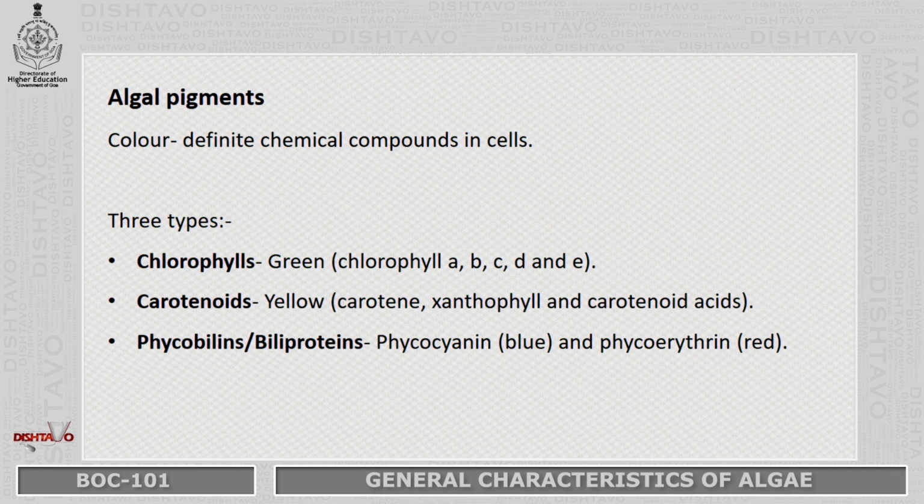Secondly it is the carotenoids which are present, they are yellow in color, they include carotene, xanthophylls and carotenoid acids. And third they are called phycobilins or biliproteins, they can be blue or red in color. The blue ones are called phycocyanin and the red are called phycoerythrin.